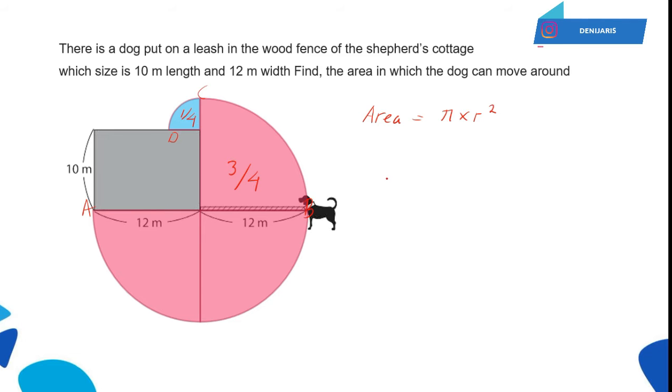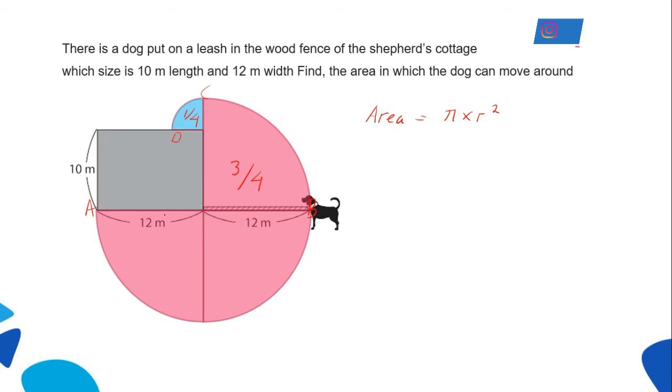As you can see here, the radius of large circle is 12. We have to find the radius of small circle. We can find the radius of small circle by subtract 12 by 10. So we can write radius 1 is equal to 12 meter and the second radius is 2 meter. Now we have all information that we need. Now let's find the answer.